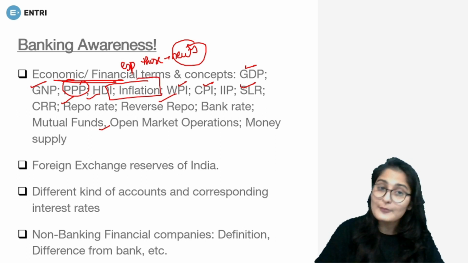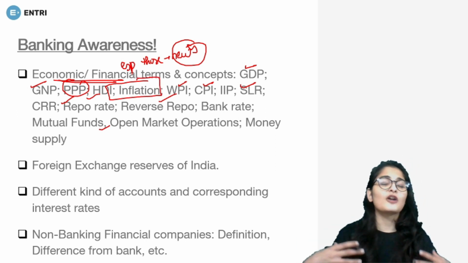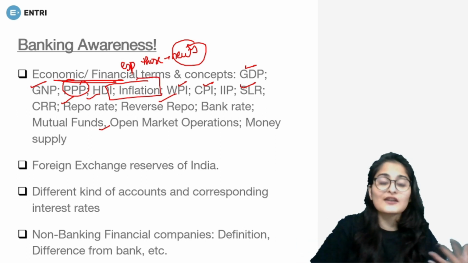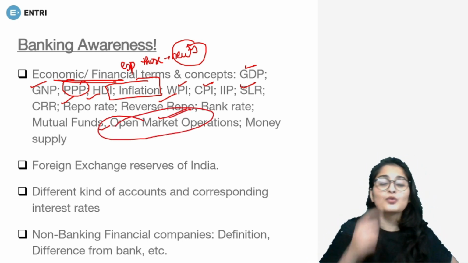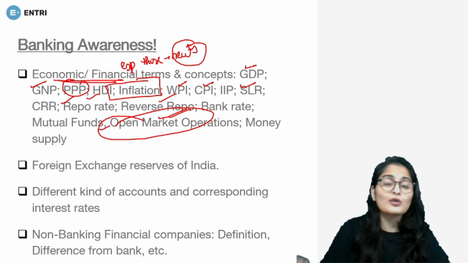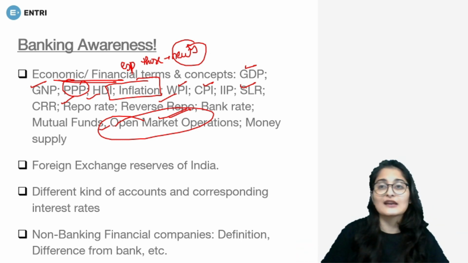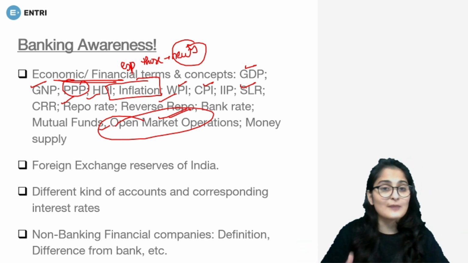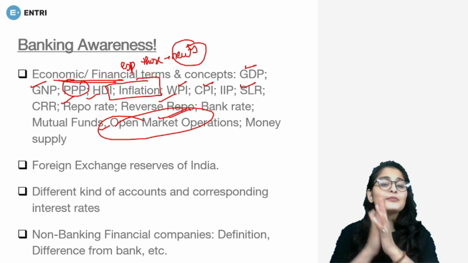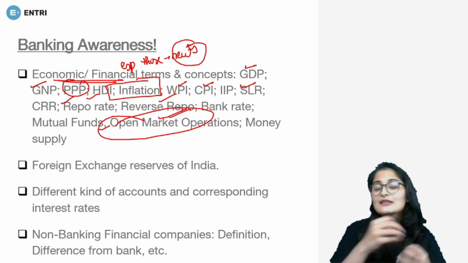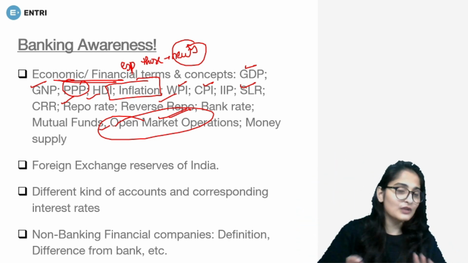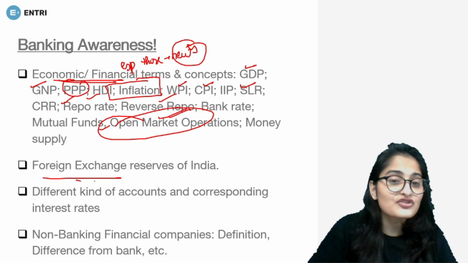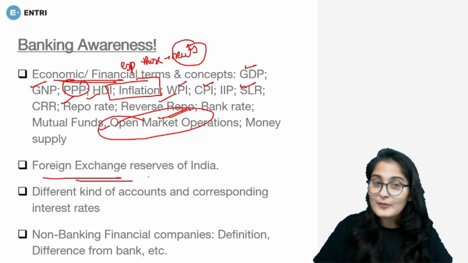Inflation, very important as of now, because government is trying to infuse the inflation. Artificial inflation is coming up. Open market operations. As to a regulatory measure, you have to know, and as to the recent steps that are being taken, like recently RBI is taking up certain steps. So all of these terms which come in news recently, they are more important than the other terms, that you have to keep in mind. Then foreign exchange reserves of India, all of them are important.